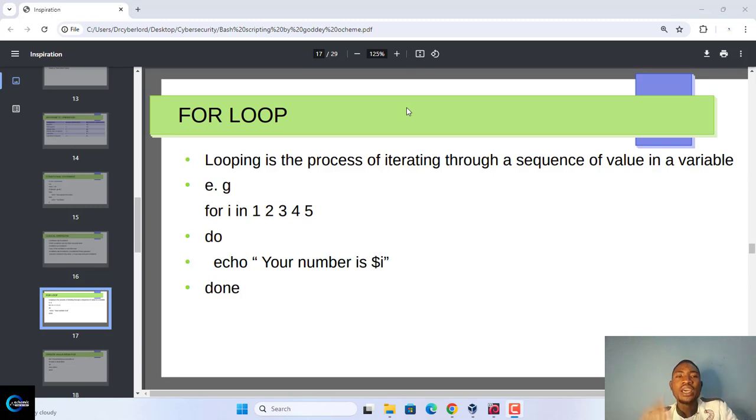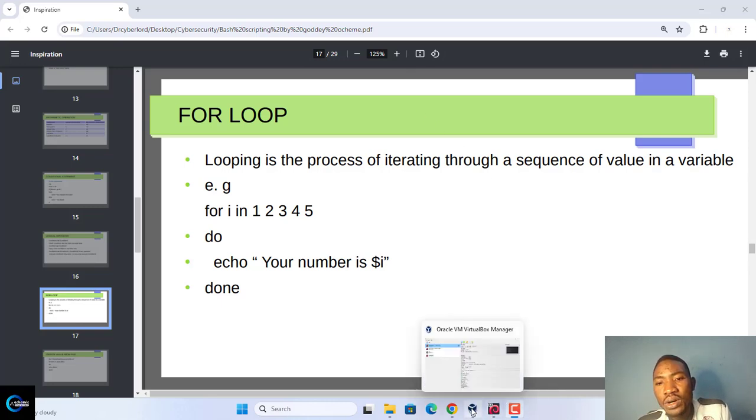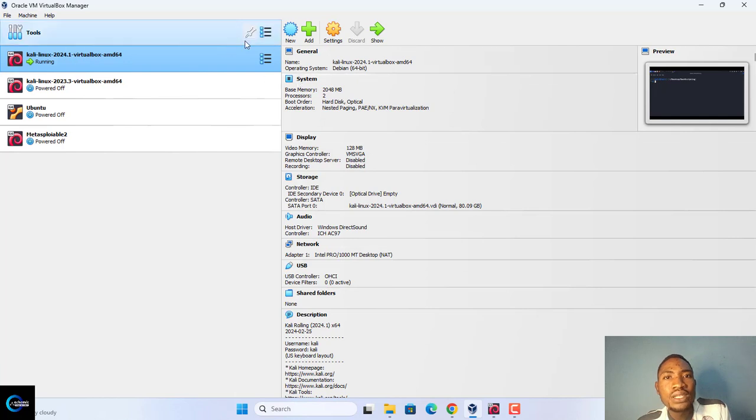Please stay tuned. If you have not watched the previous video, please go back and watch it to be able to understand where we are at this moment. Please log into your Kali Linux. So, for looping, bash scripting for ethical hackers, system administrators, and cyber security experts. Let's continue. Now log into your Linux operating system.